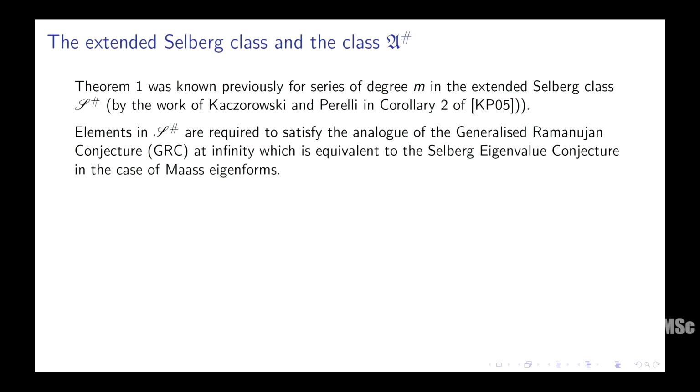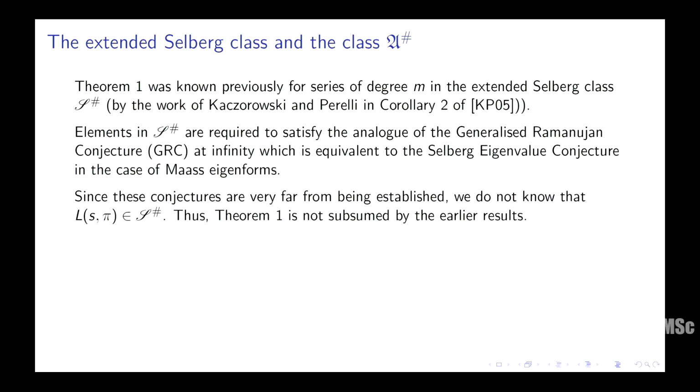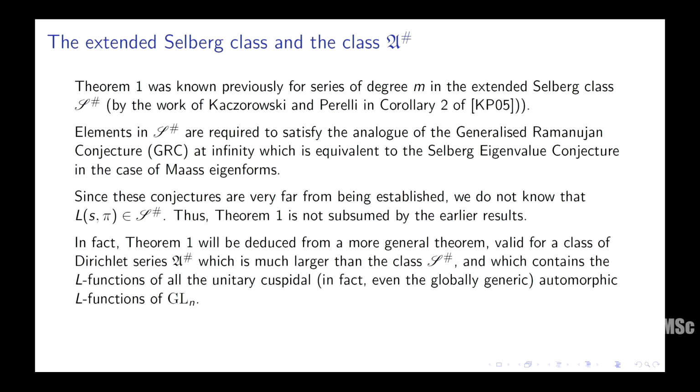So, since the Selberg eigenvalue conjecture is very far from being established, Kaczorowski and Perelli's result does not contain ours. Okay. I should also say our method of proof anyway is completely different. So we certainly recover the results of Kaczorowski and Perelli, and our proof is completely different even in that case. Okay. And we will deduce theorem 1 from a more general theorem valid for a class of Dirichlet series A sharp, which is much larger than the class S sharp.